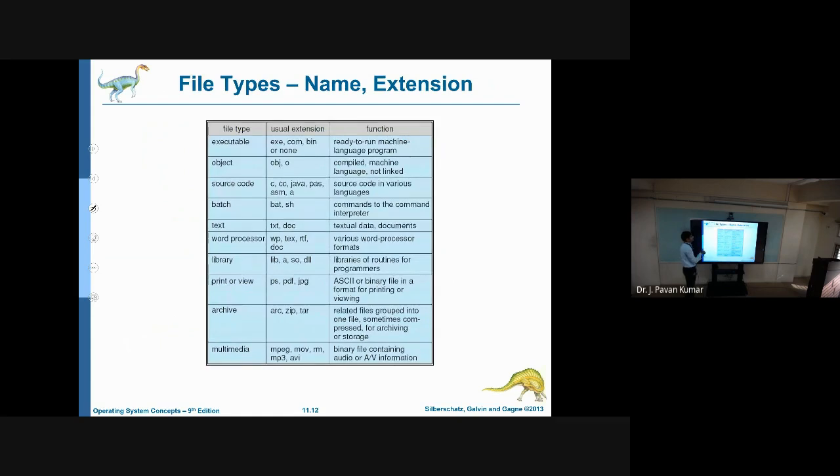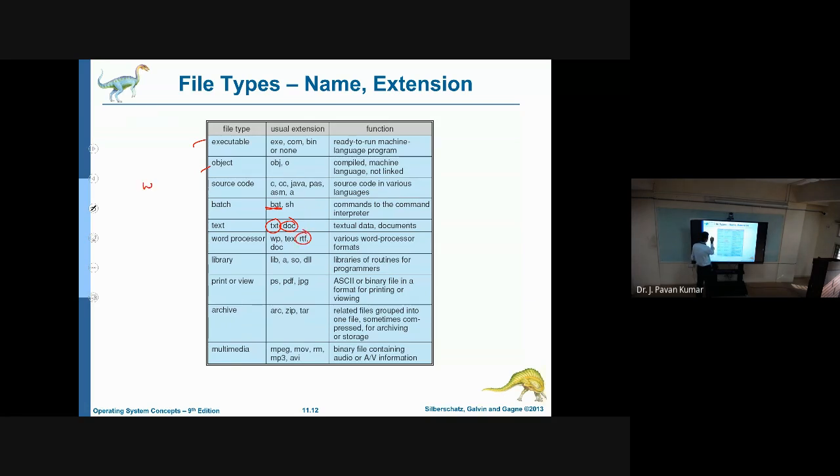Next, these are some of the file types we have seen: executable file, object file, source code, batch file. I have given some examples related to batch files. Next, text file, .txt. .doc is for Microsoft Word, I think you might know. Next, word processor, .tex will be there. RTF is rich text format.